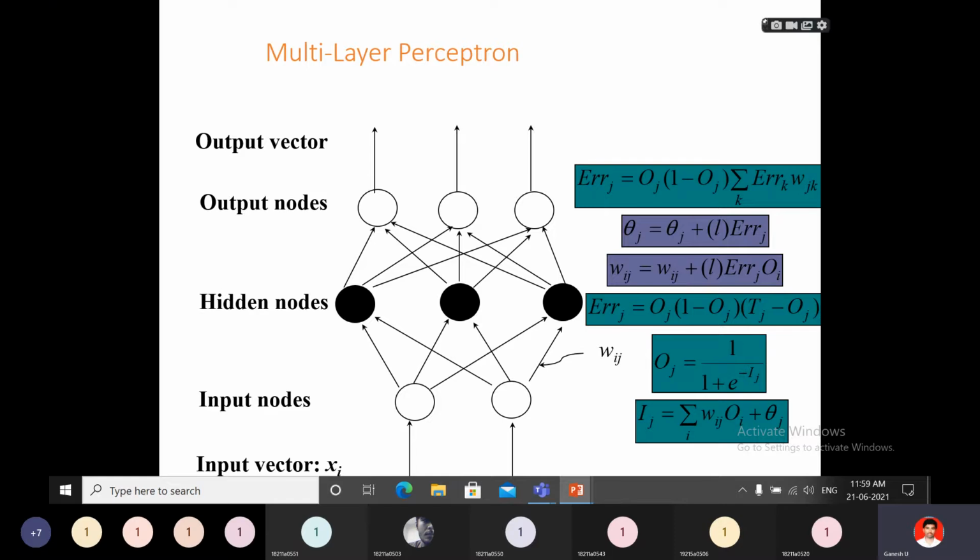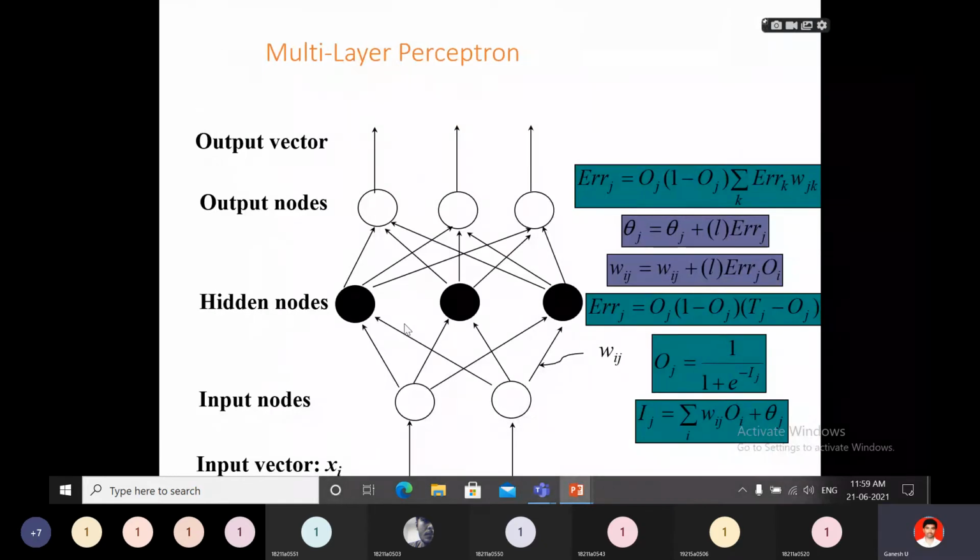These are the formulae for this entire process. For the multi-layer perceptron with input layer, hidden layer and output layer, to process from input layer to output layer we have these formulas. Error j equals oj into 1 minus oj, sigma k, error k, wjk. Directly by seeing the formula you cannot understand. Once we go through the algorithm, you can know how we are using these formulas.